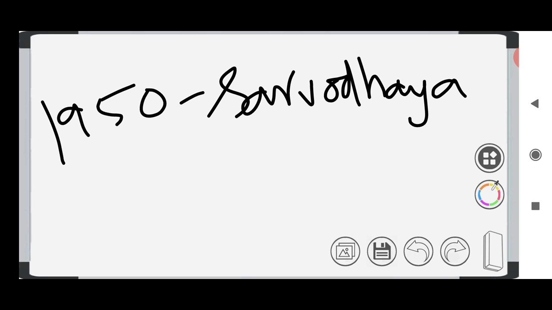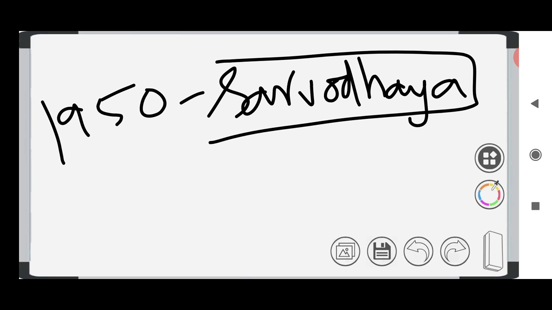So the Sarvodaya plan is by Jayaprakash Narayan, and it is also a type of Gandhian idea. This Jayaprakash Narayan was a close friend of Subhash Chandra Bose. Okay, so these are the plans which we had before 1950.